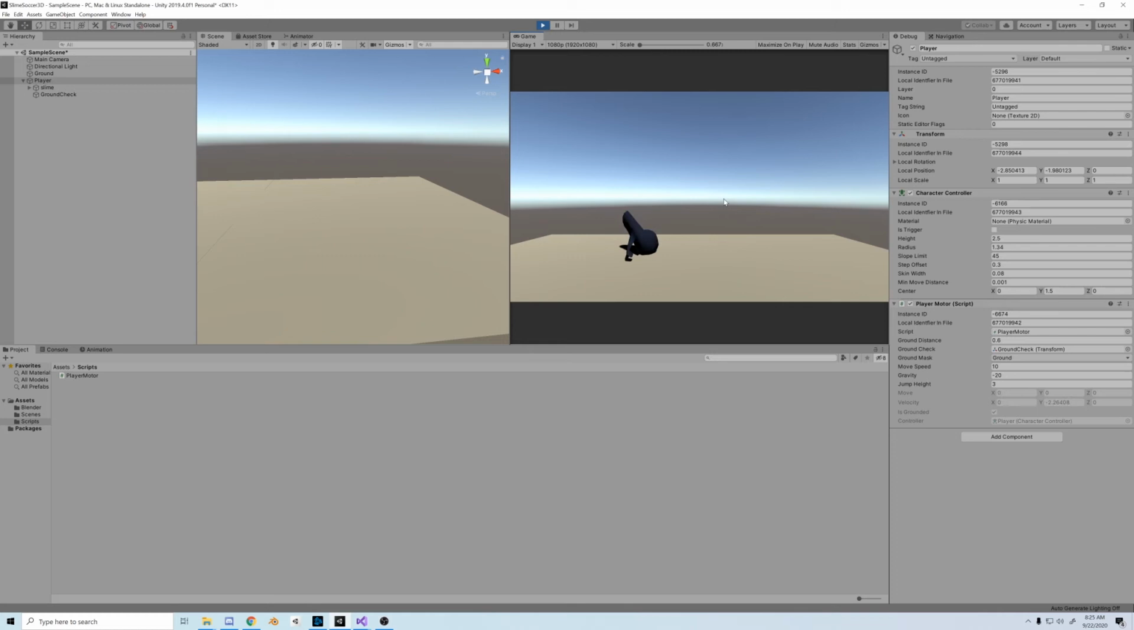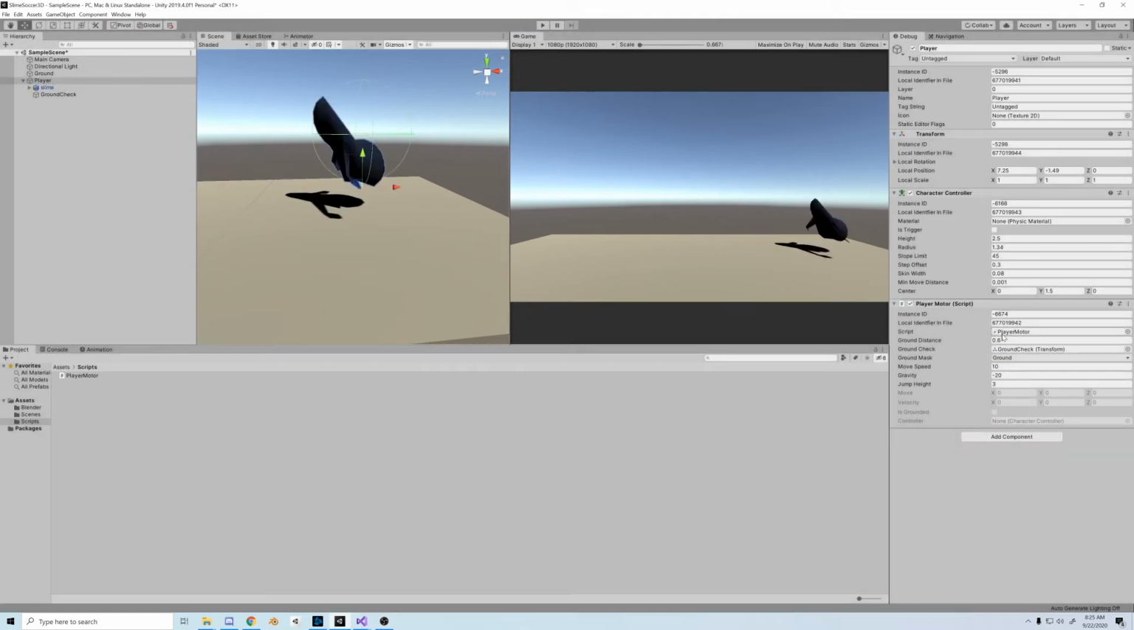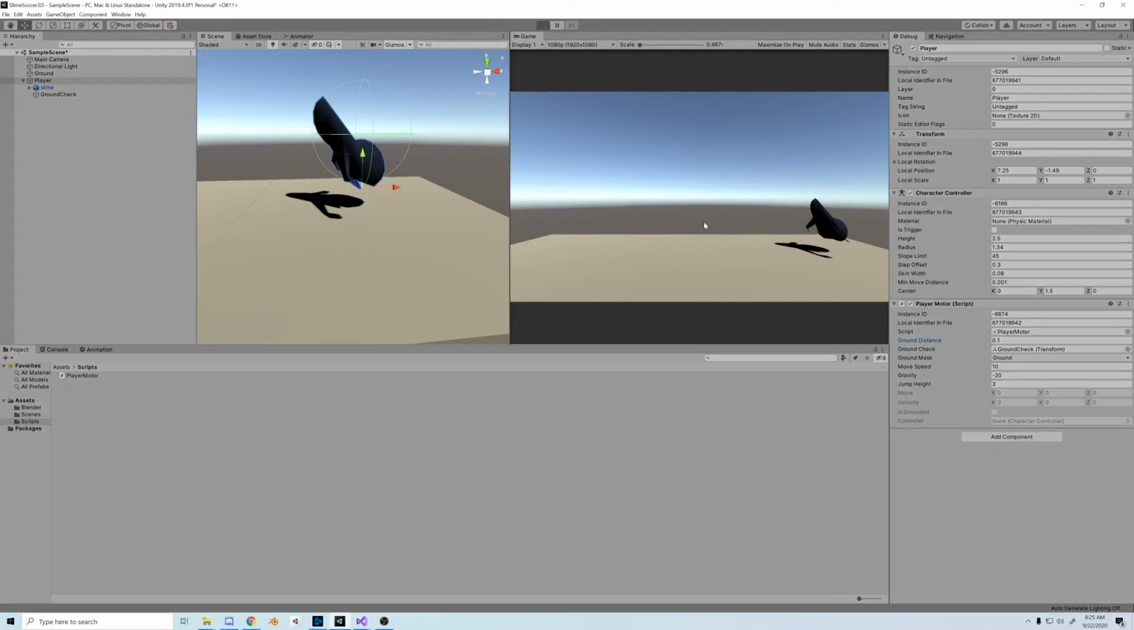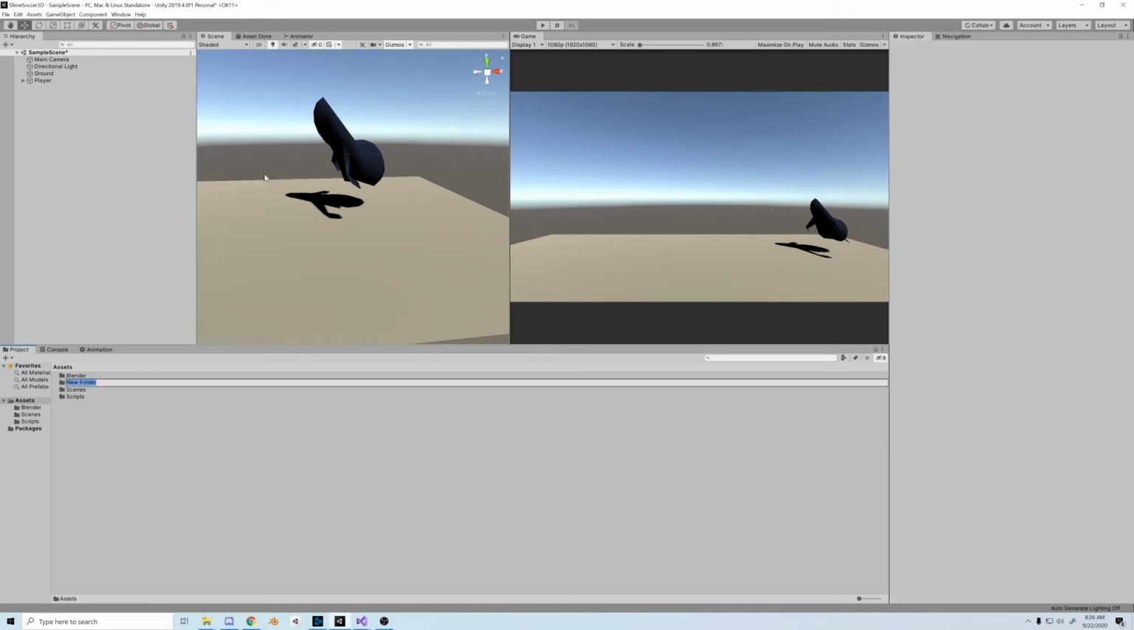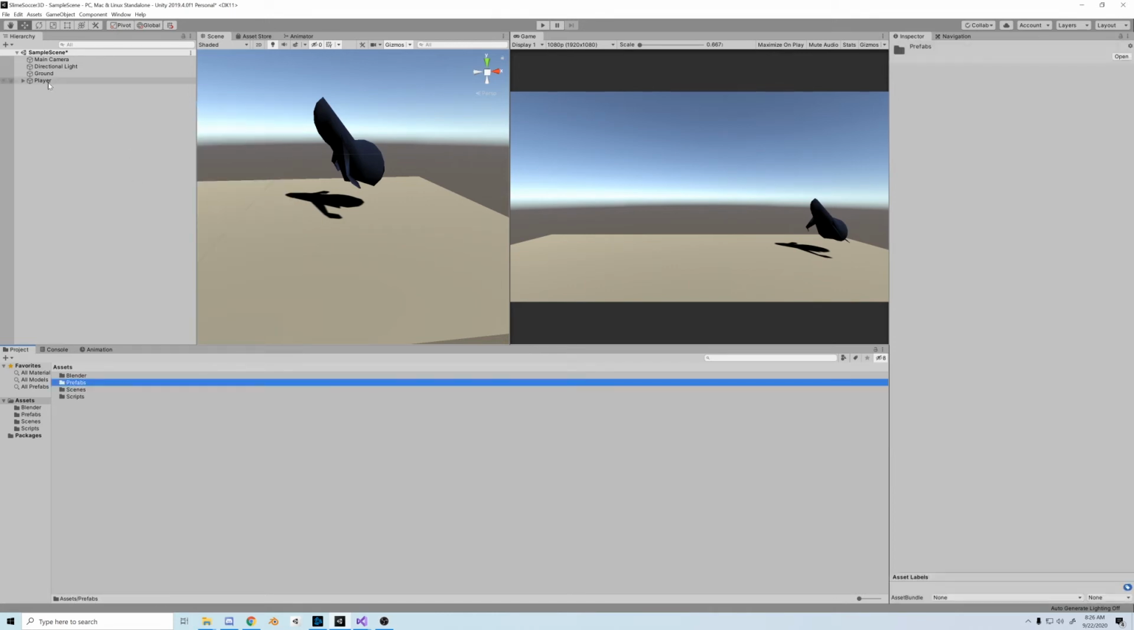And there's gravity. And now when we push space, we jump. It's a little floaty. We just have to fine tune our ground distance. We need it small, so let's try 0.1. And there we go, some real falling. Real quick before we finish, I'm going to create a prefabs folder and save our player as a prefab to save our settings. And that's all for this video.